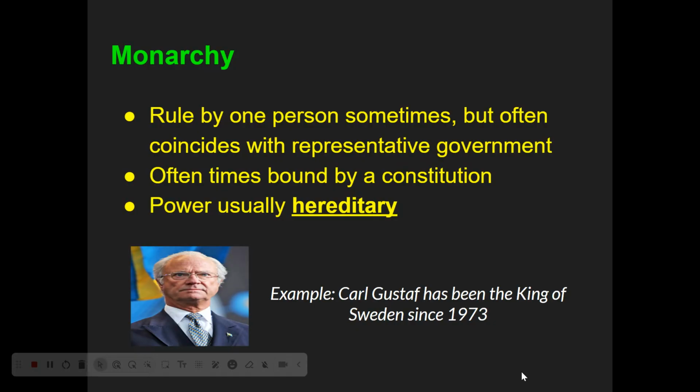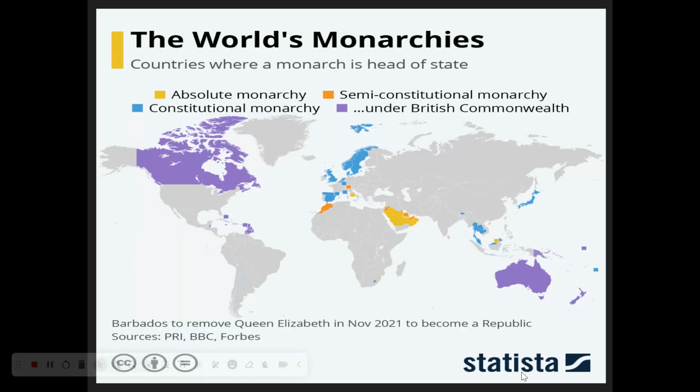Parliament, right, is elected by the people, and that's who's making most of the decisions, not the monarch. And again, not a whole lot of absolute monarchies left in the world today. Most of them are constitutional monarchies.